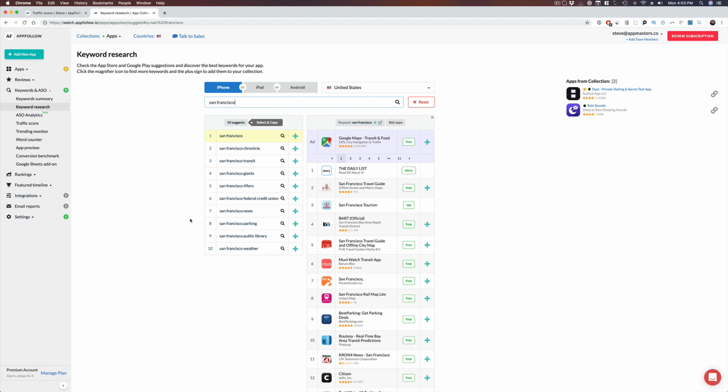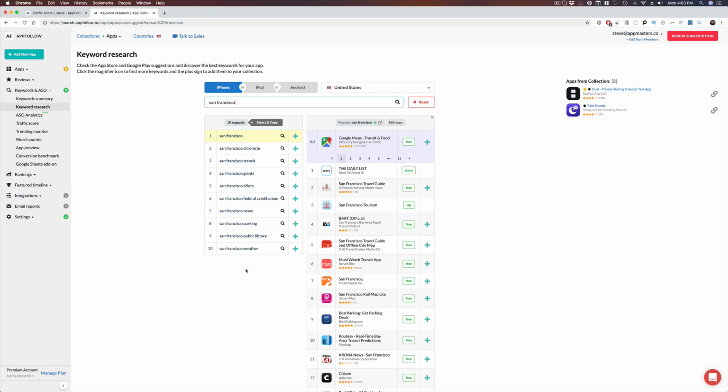It is showing me everything that Apple is auto-suggesting. So these are San Francisco-based terms. The Chronicle, the Transit, the Giants, the Niners, the San Francisco News, parking, blah, blah, blah. Now, you're able to start targeting San Francisco terms in your keyword fields.